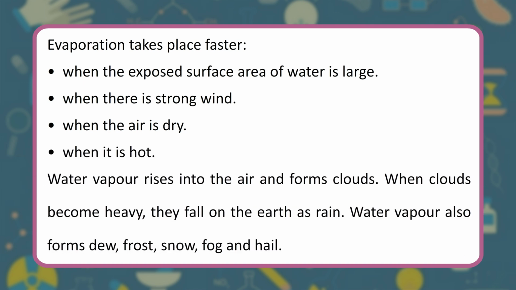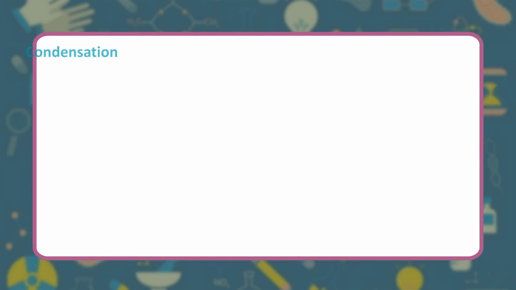Water vapor rises into the air and forms clouds. When clouds become heavy, they fall on the earth as rain. Water vapor also forms dew, frost, snow, fog and hail.